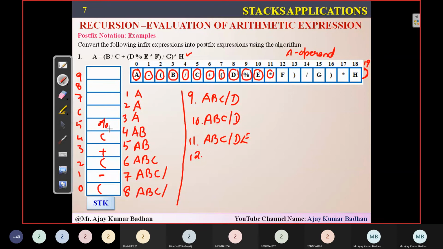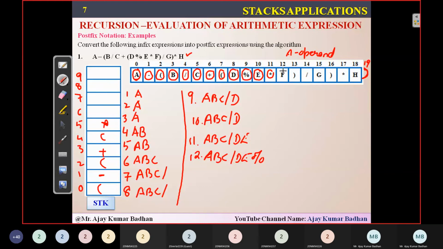When both are having the same priority, whichever is present from the beginning in the stack, remove that and place it. So since both have the same priority, I will remove the percentage module here and place it in the expression. In the 12th iteration, A, B, C slash D, E percentage. And then I will add star here in this particular case.